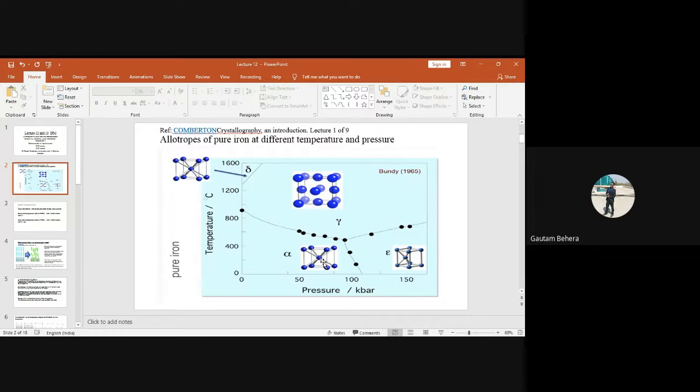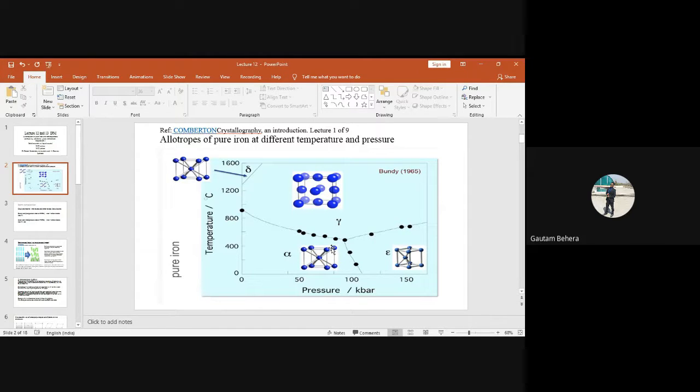Again, body centered cubic also exists at a very high temperature. This is basically above 1396 up to the melting point. You have to remember. So suppose I am talking about only temperature, keeping the pressure at 1 atmosphere. If I start from 0 degrees centigrade, first I will get alpha iron. That is called body centered cubic iron. So iron atoms will be arranged in body centered cubic fashion. One atom will be at the center of the cube and other atoms are at the corners of the cube.